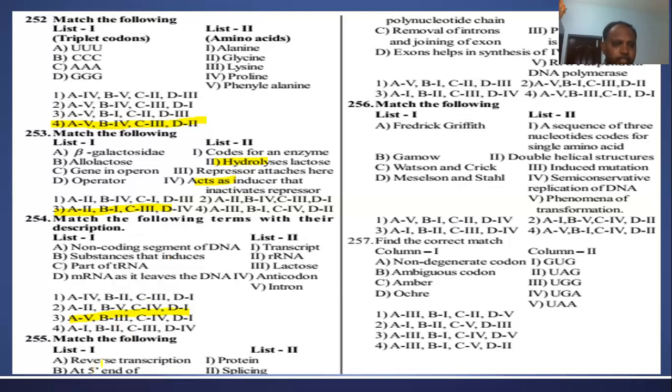And the matching type here is reverse transcription. Reverse transcription is an RNA dependent DNA polymerase, right? Next, at the 5' end of the polynucleotide chain, what will be there? A phosphate group. So the third one. The removal of introns and joining of exons is splicing. Exons help in the synthesis of protein, right? So the right answer is the fourth one, A is 5, B is 3. Yes.